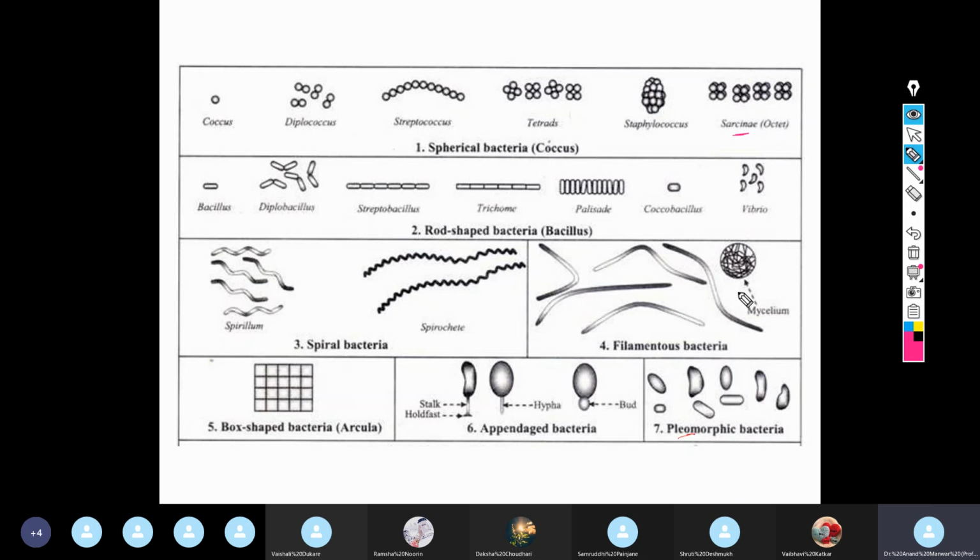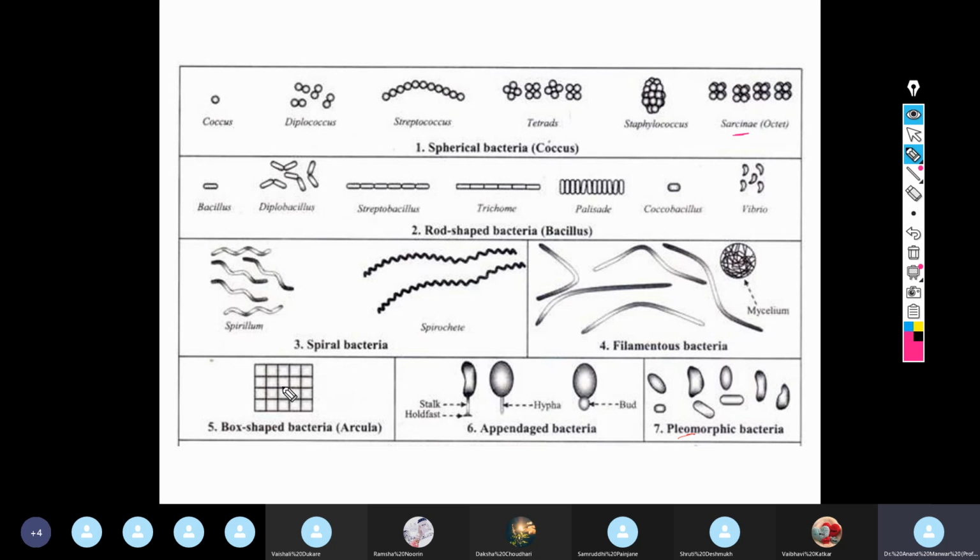As I said, certain bacteria can show this type of arrangement. Mycelial sort of filament is seen when it is observed under a microscope. The best example is actinomycetes. Actinomycetes show mycelial type of growth.